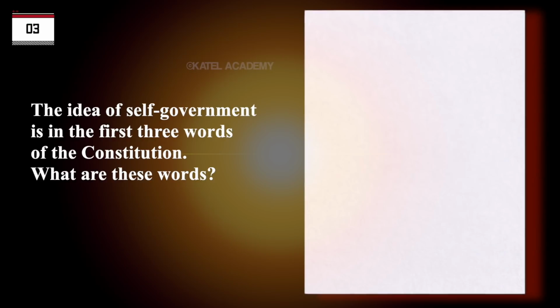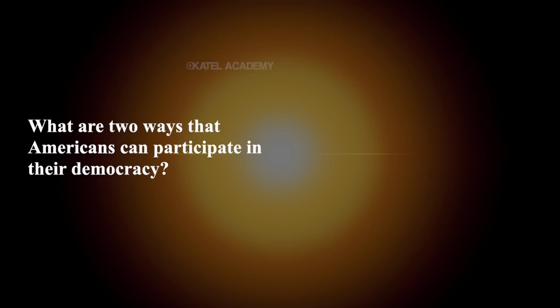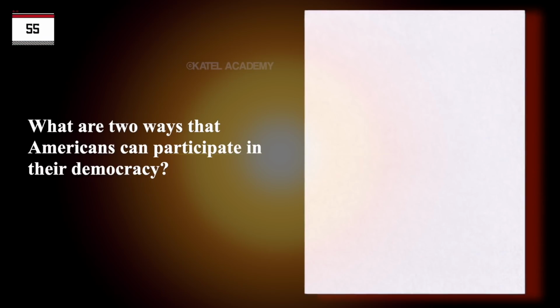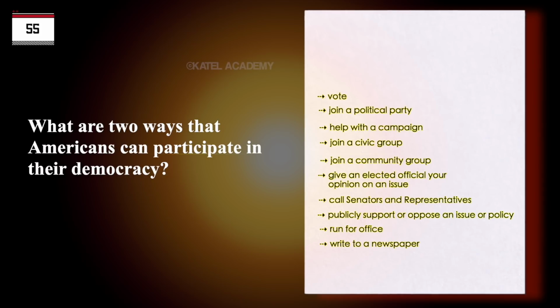The idea of self-government is in the first 3 words of the Constitution. What are these words? We the people. What are 2 ways that Americans can participate in their democracy? Vote. Join a political party.